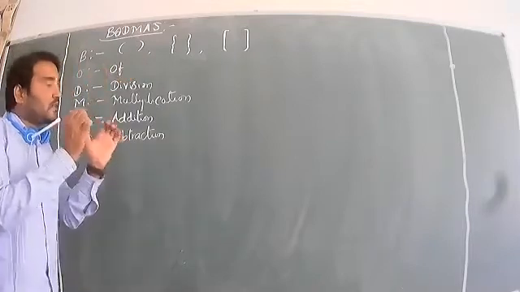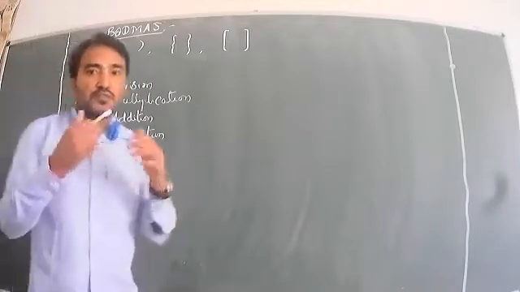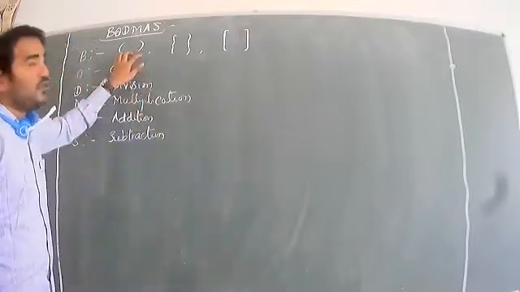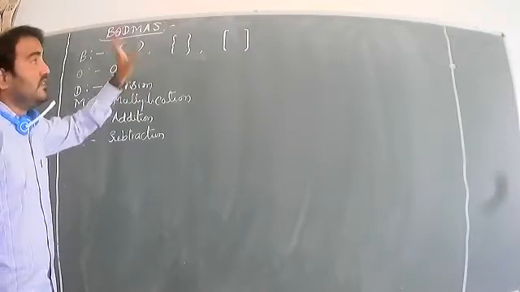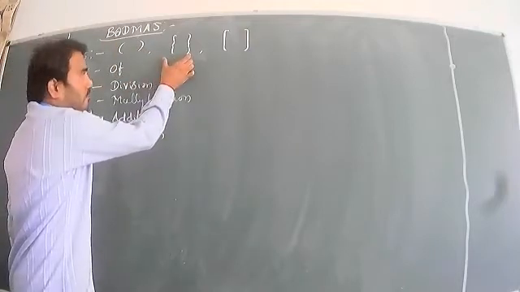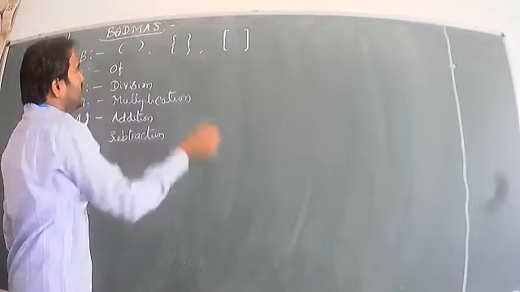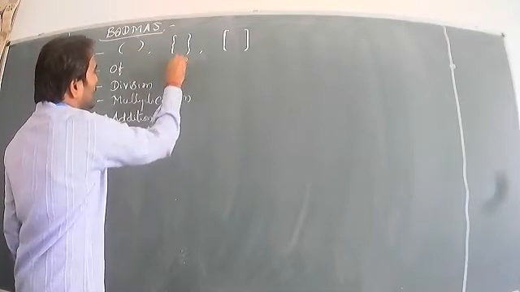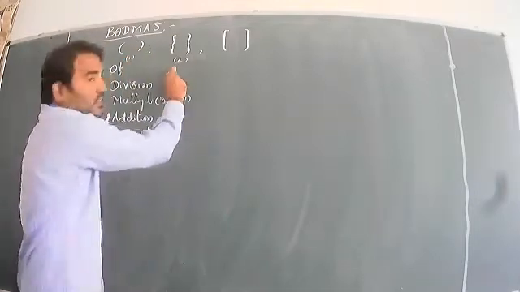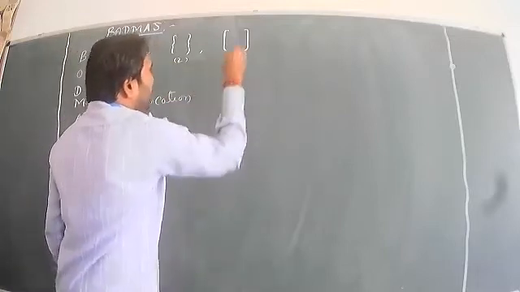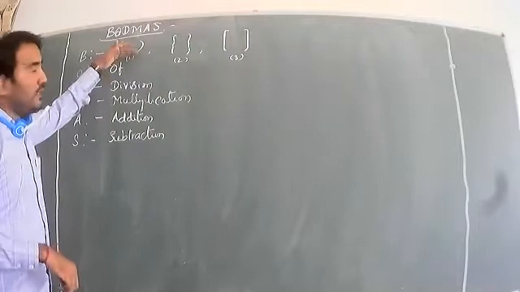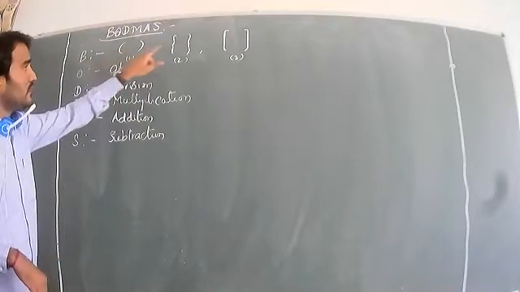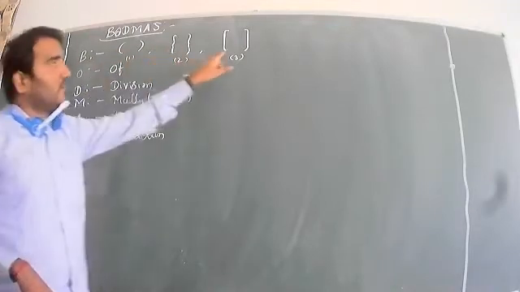The sum inside the common bracket has to be finished first, whether it is multiplication, addition, or division, whatever it may be. First we finish the common bracket, then we go for the flower bracket, and after the flower bracket we go for the big bracket. Keep in mind, there are totally three brackets: first the common bracket, second the flower bracket, third the big bracket.